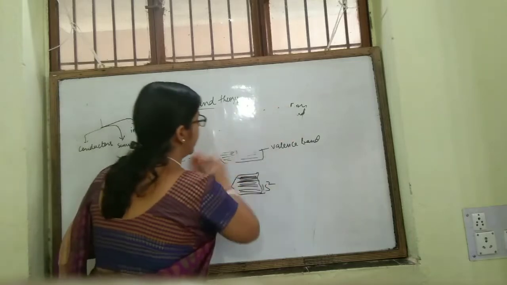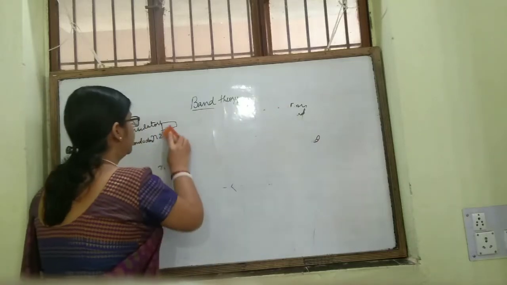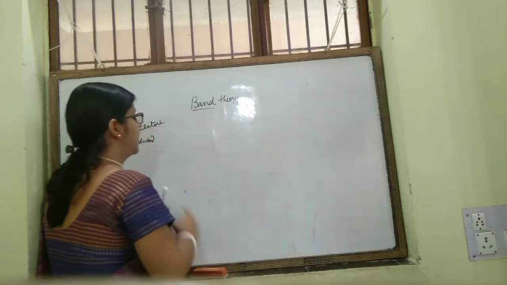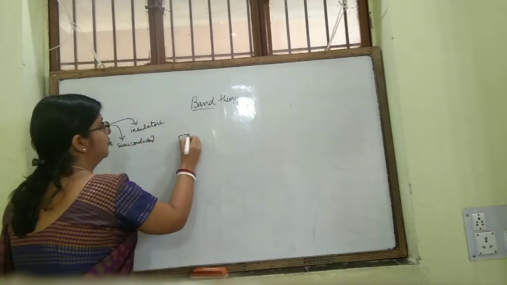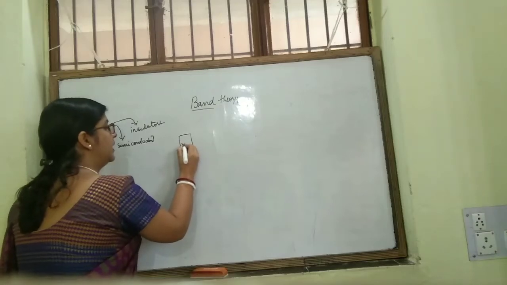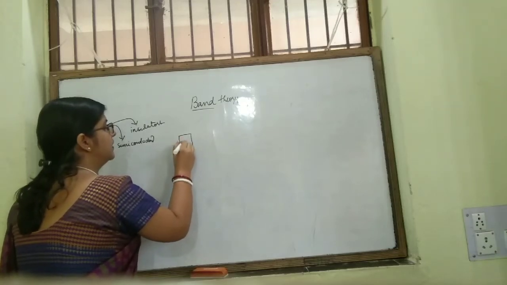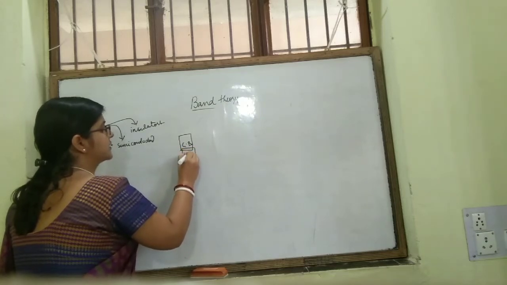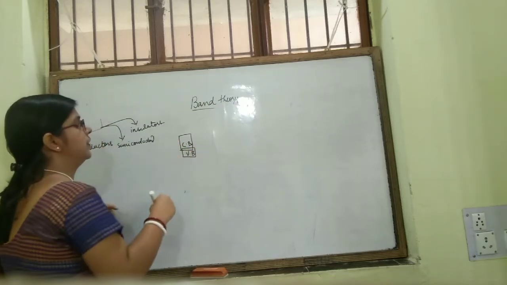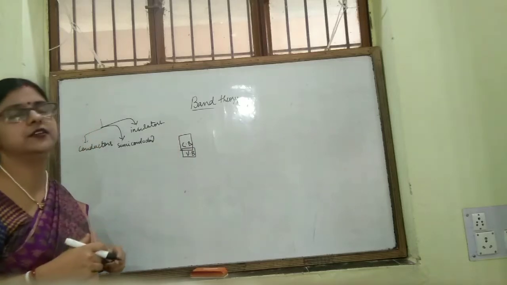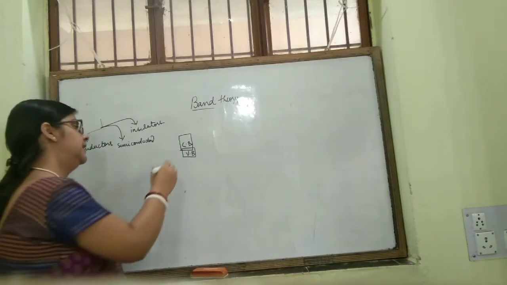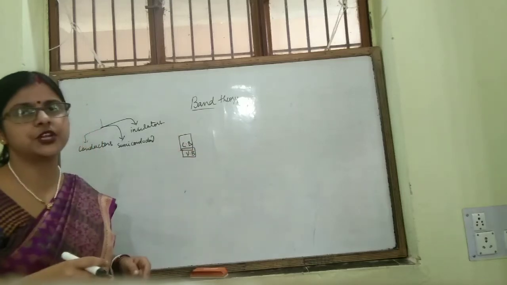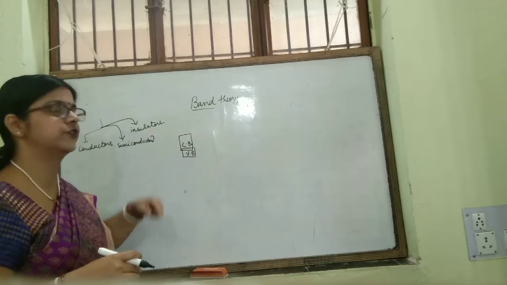So according to band theory, for conductors the energy difference between valence band and conduction band is so small that electrons can easily move from valence band to conduction band, so it conducts electricity.